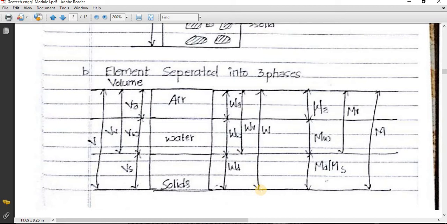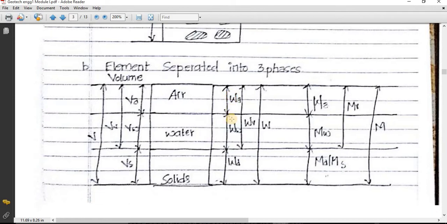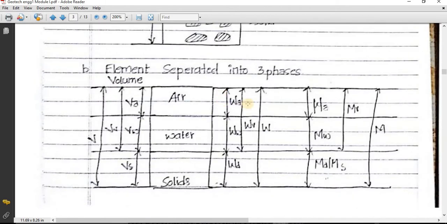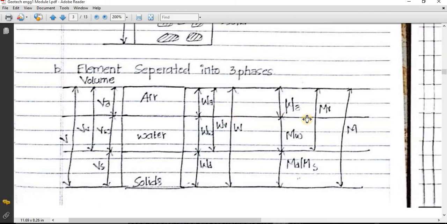But there is some trick here. You can see generally the weight of air is very small. So we are going to neglect this weight of air, and weight of voids will be directly equal to Ww, means weight of water, because we are going to neglect this weight of air. So we'll move further here.